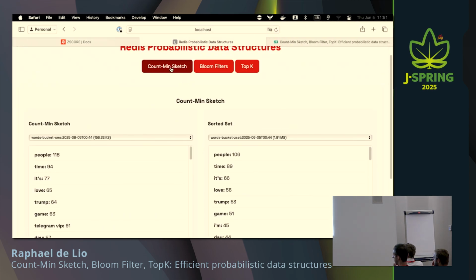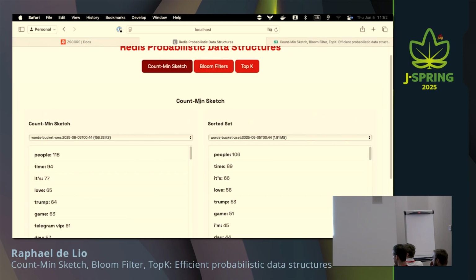Doesn't the Bloom filter actually have many rows, and each of the hash functions acts on its own row? Well, I think it depends on the implementation. The way it's implemented with Redis, it has only a one-dimensional array. And how many bits in that array? So it depends on how you create it. When you create a CMS with Redis, you can define the number of columns and the number of rows. But with the Bloom filters, you can't.